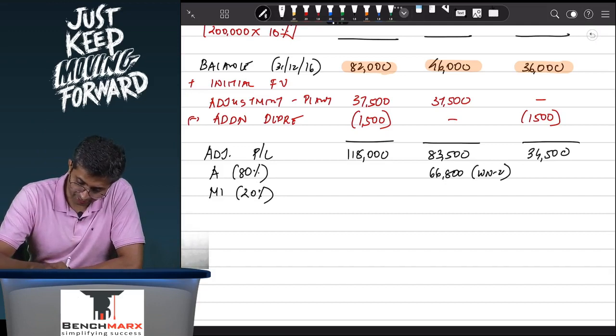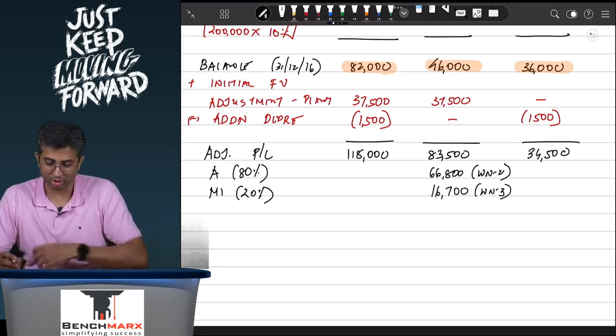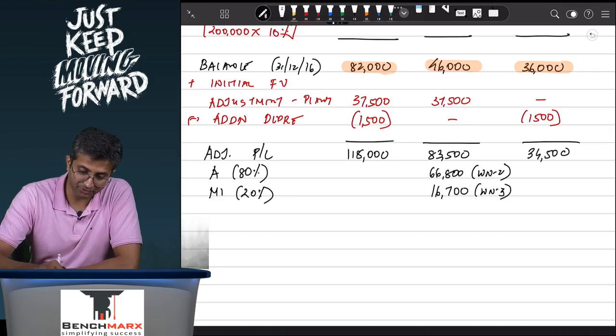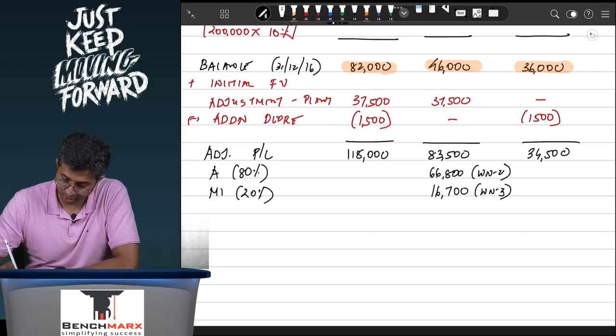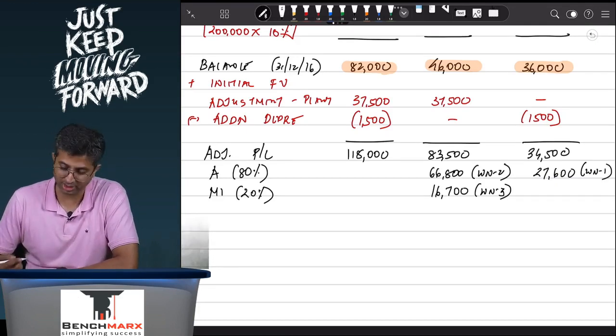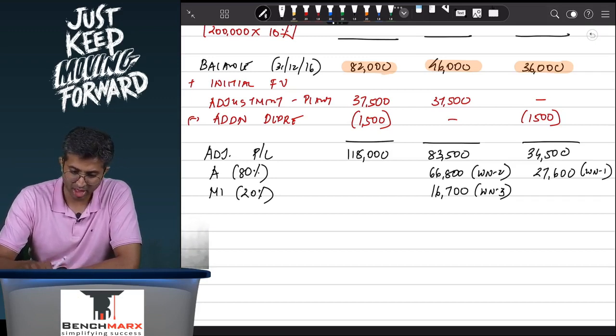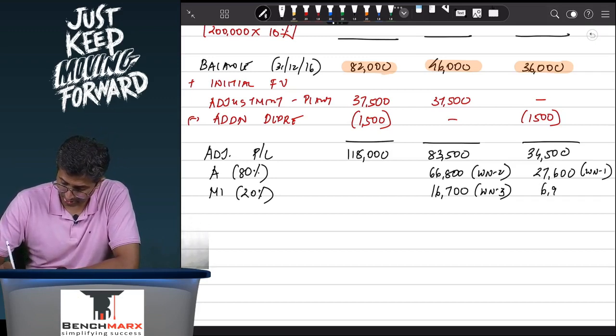And the difference, 16,700, will be attributable to minorities. Minorities don't care whether it is pre or post. 34,500 into 80%, which is 27,600 coming from working note number 1. This is your share in the post acquisition profits, minus 34,500, and it comes to 6,900, which is going to working note number 3.